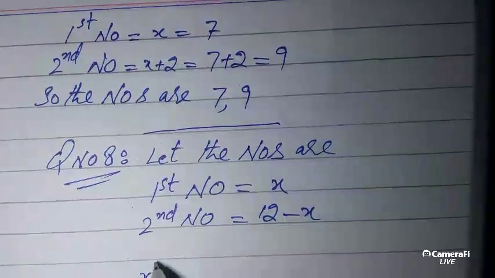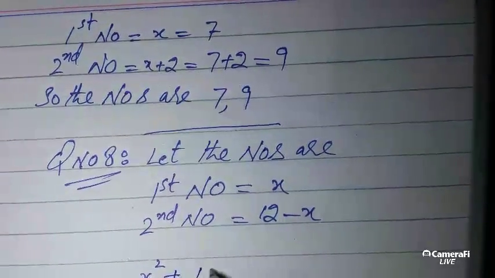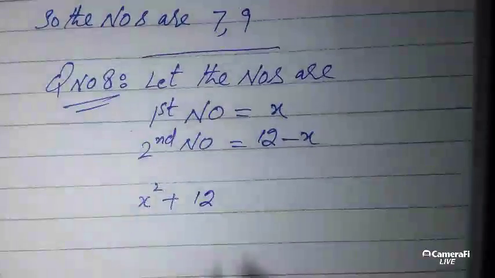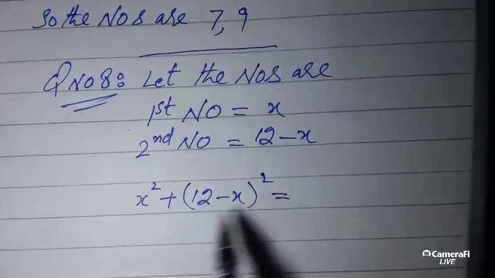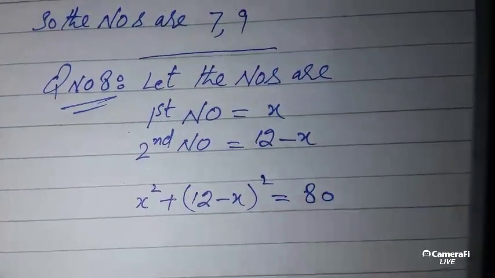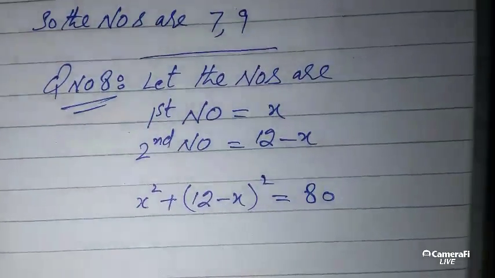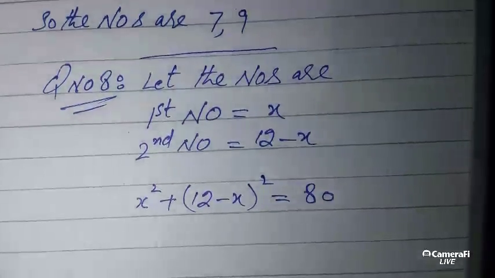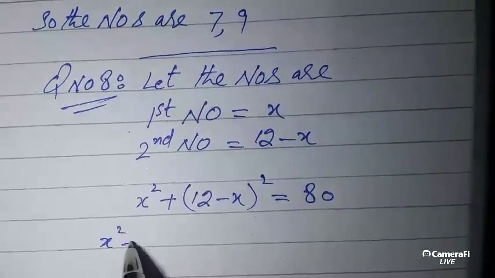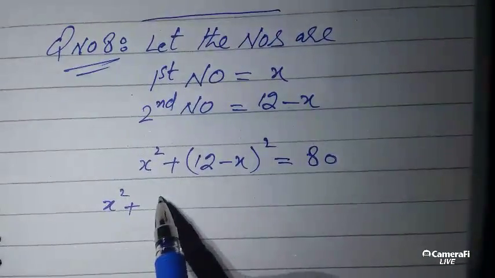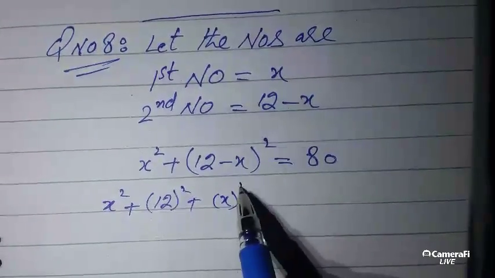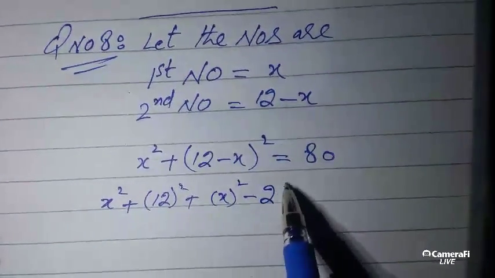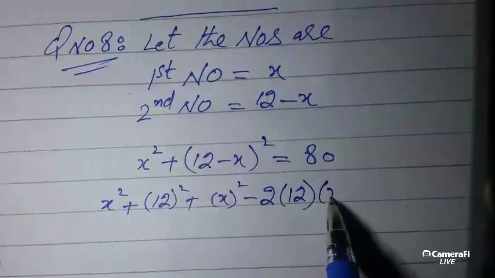The second condition is to take the square of these numbers like this and add them, and the answer is 80. That is given. Now solve this one. This square can be opened as first term square plus second term squared minus 2 times the first term and the second term.